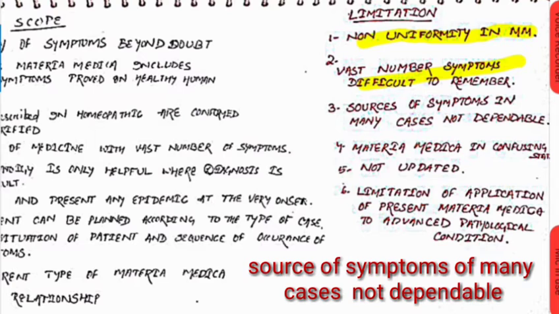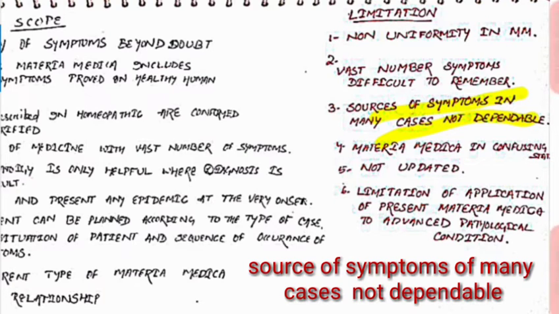Why? Because some books have a very small number of verified symptoms written, and other books have many doubtful, incomplete symptoms written. That's why this makes it non-dependable.